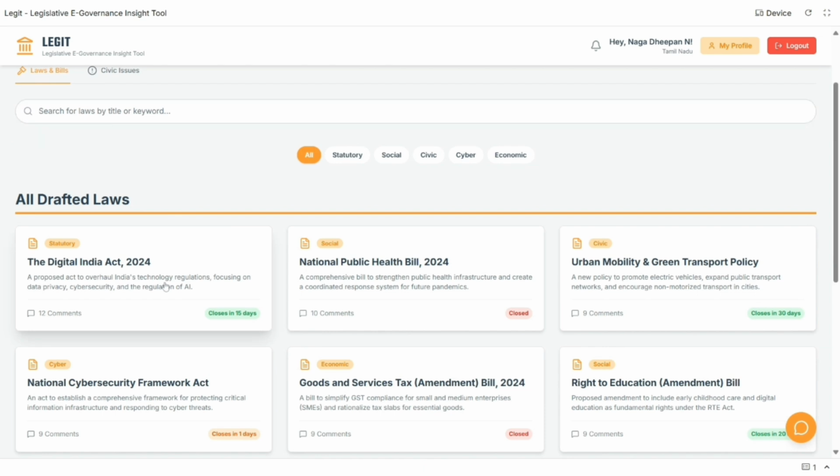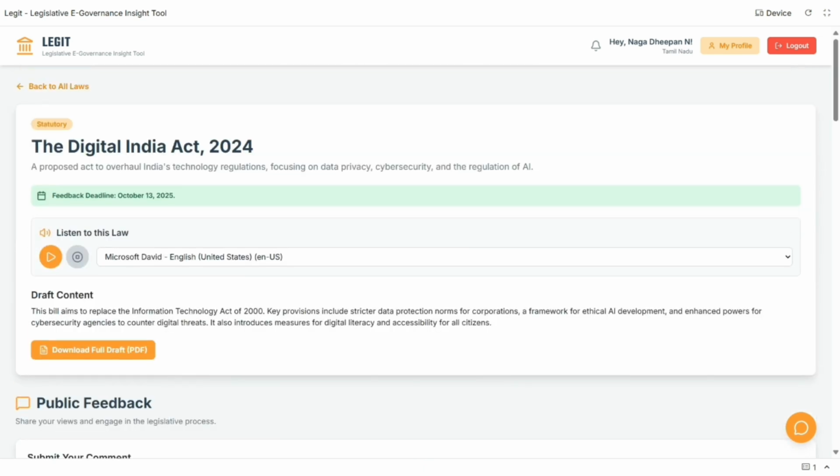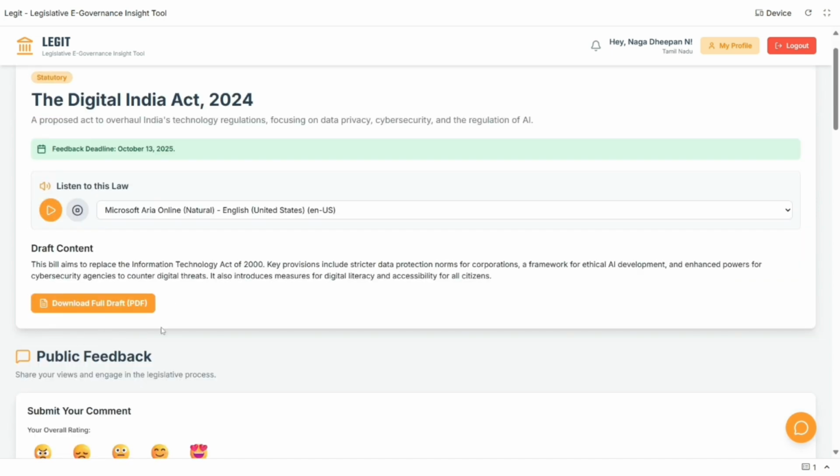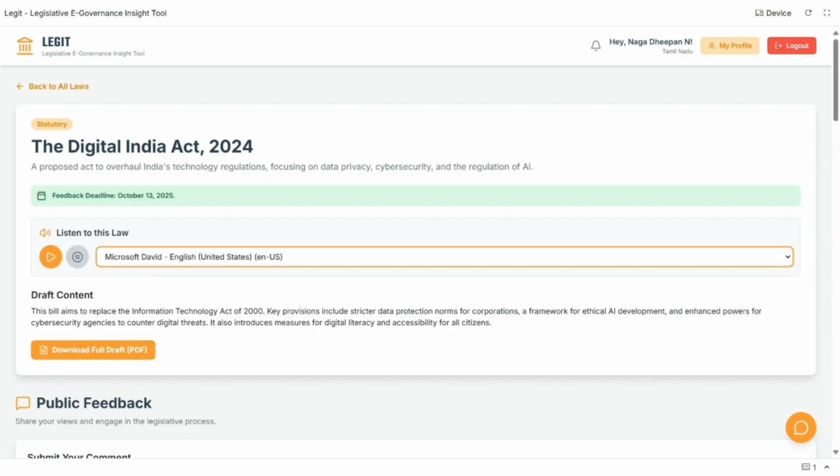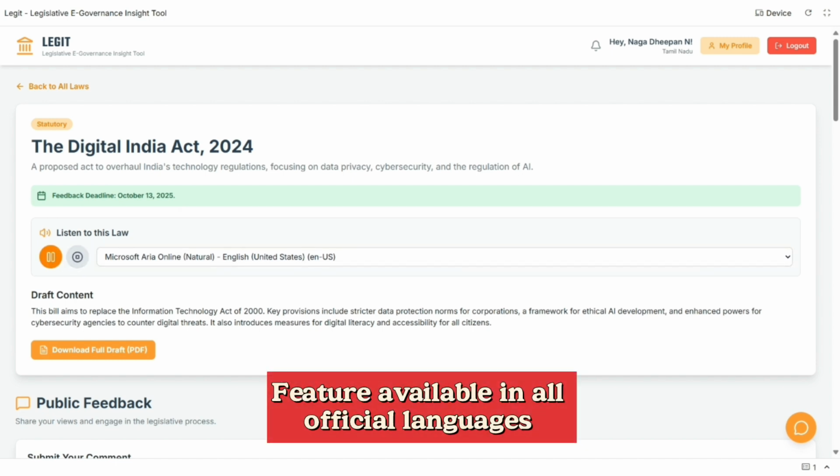If a user wants to share his comments on a particular law, by clicking it, a page for the particular law will be opened where along with the title there will also be a draft content with an option to download the full draft which will be uploaded by the government. There is also a listen to this law option where the law is in the form of an audio note. Title: The Digital India Act, 2024. Summary: a proposed act to overhaul India's technology regulations, focusing on data.